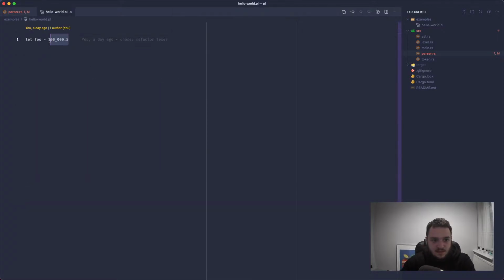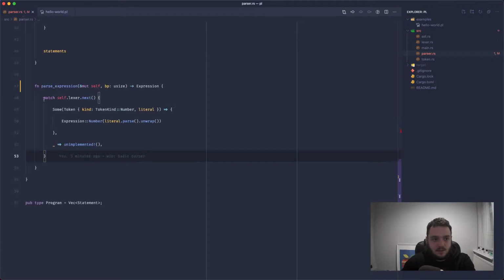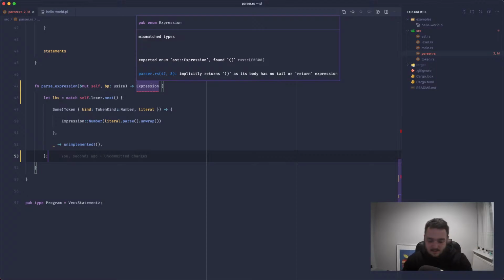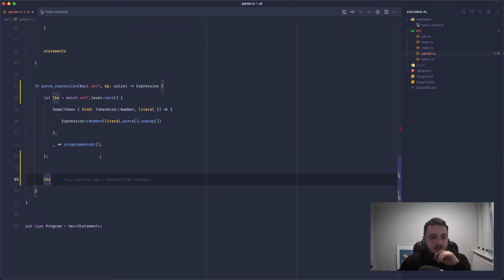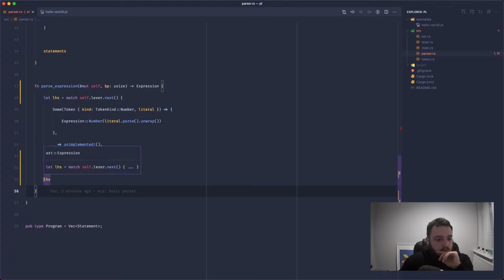This is the left-hand side of the expression, but we have no infix and no right-hand side. So let's call this LHS for left-hand side. Perfect. And we'll also just return LHS for now.